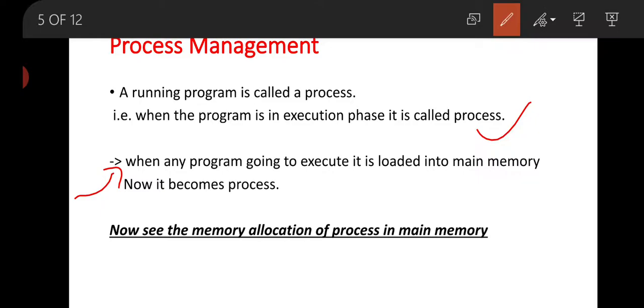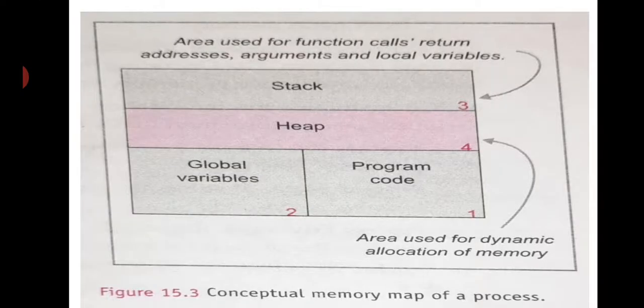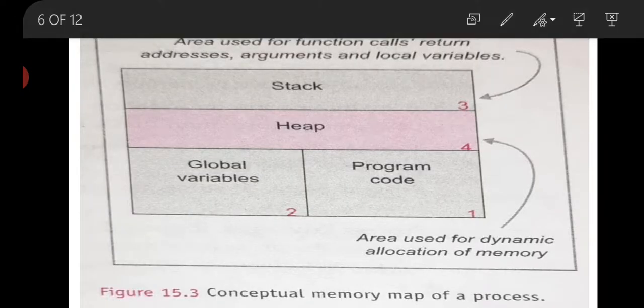Now see the memory allocation of process in main memory. Now we are going to see how processes are stored in the main memory and what is the role of operating system in storing the process in your main memory. There are 4 blocks of memory. First one is store for program code, second one is store for global variable, third one is stack and fourth one is heap. Now let's understand the role of all the blocks.